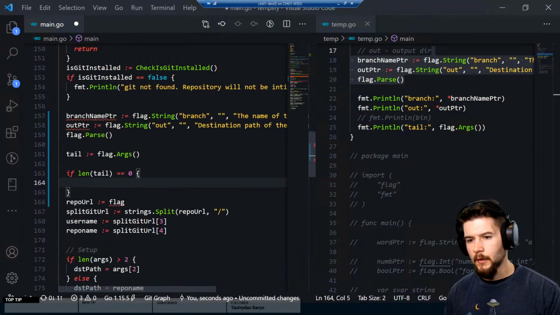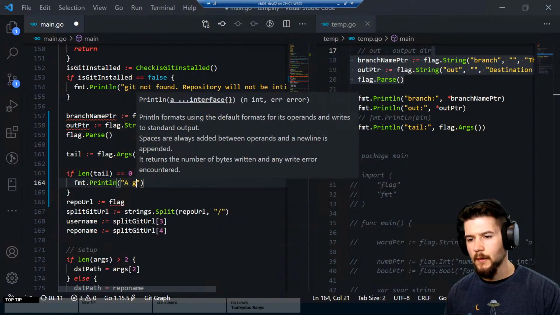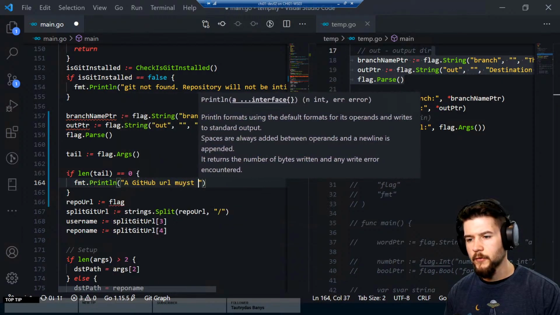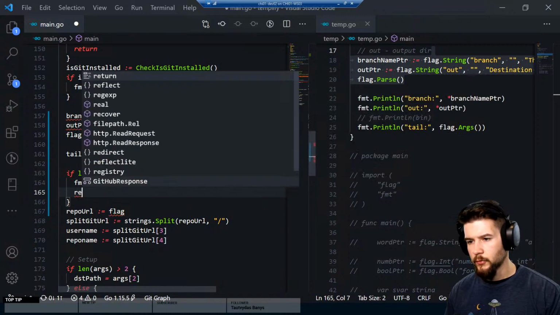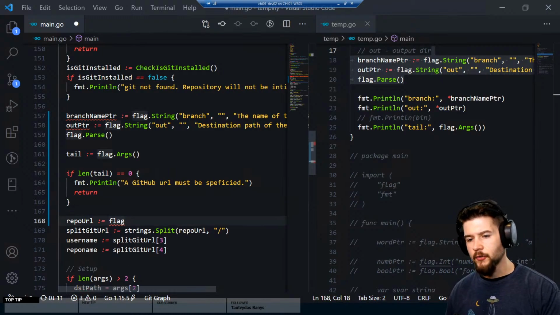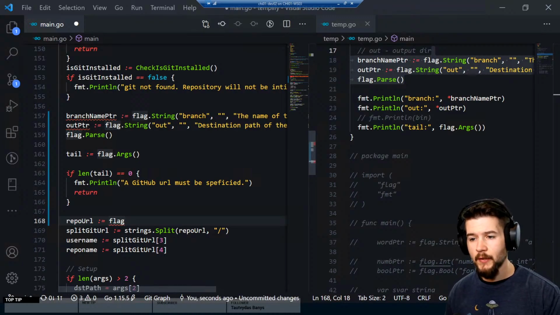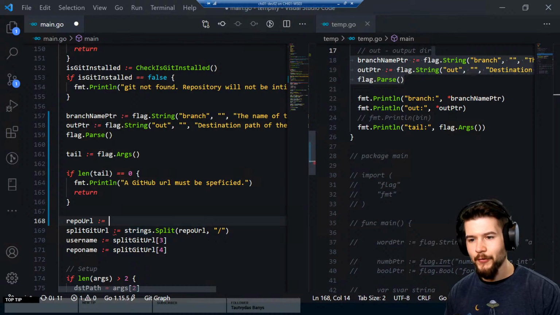So fmt.Println, a GitHub URL must be specified. And then let's return this. All right, so this basically handles that error logic. So this way, if we don't pass that URL in, it's going to basically just bomb out of the application, which is fine. Repo URL equals, at least I think that's how that works, tail 0, because that should be the only one that's put in there.